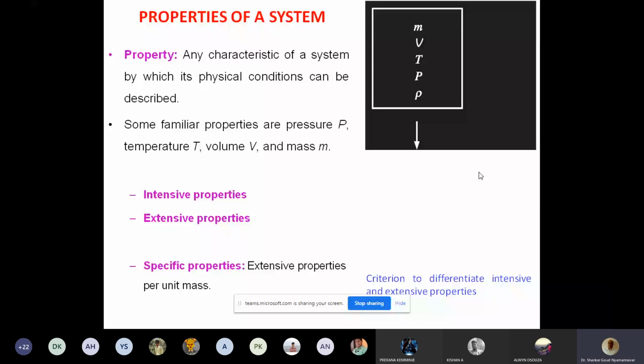Everyone understands volume, if I say volume. Temperature, when I say, everyone understands. Pressure, when I say, everyone understands. And when I say density, also everybody understands, right? So these are all characteristics which define the physical state, or physical condition, of the system.